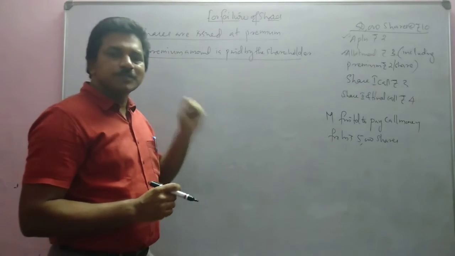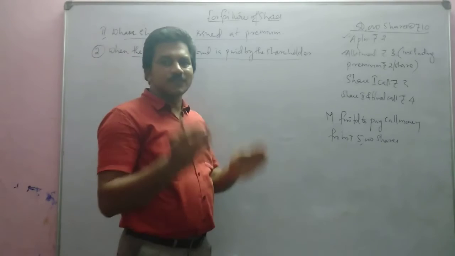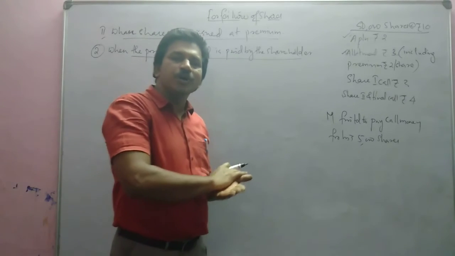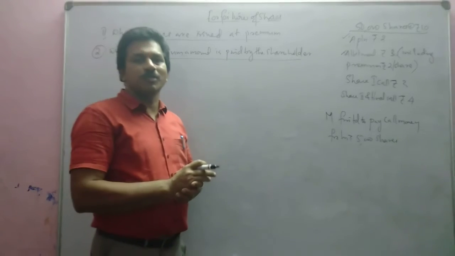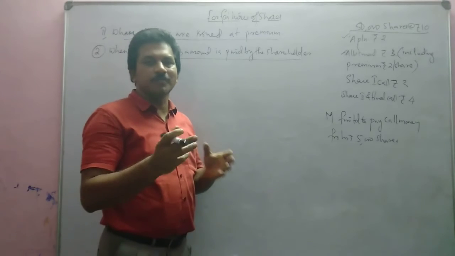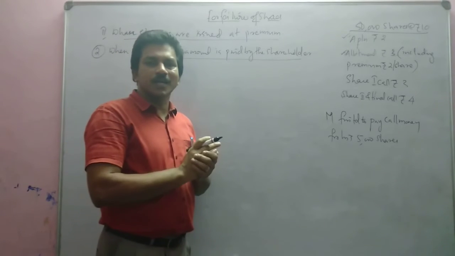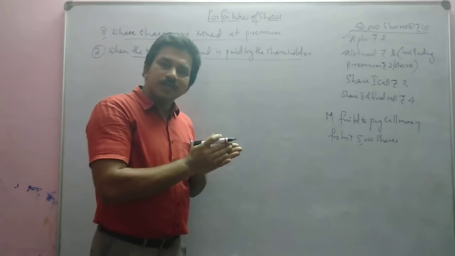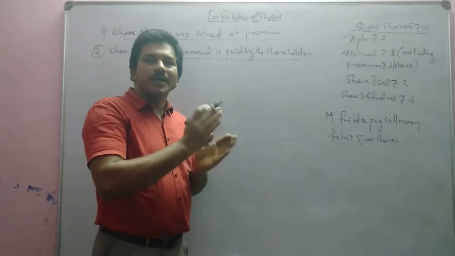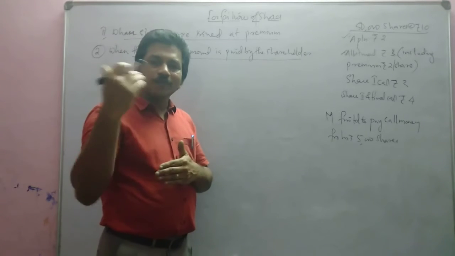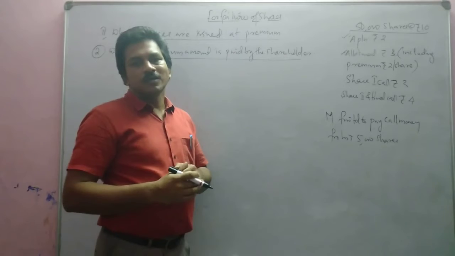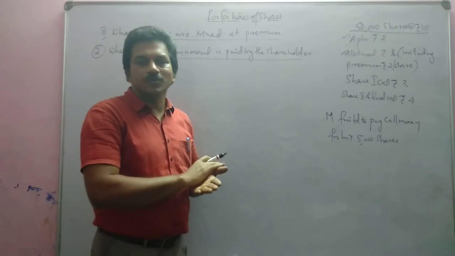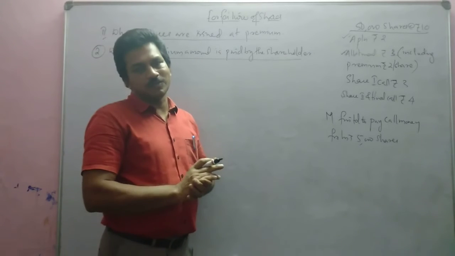Okay. And as per the Companies Act, once the premium is collected by the company, that need not be paid back to the shareholder. If the shareholder has already given the securities premium amount, and after that fails to pay the further amounts, the company need not pay back the securities premium amount.